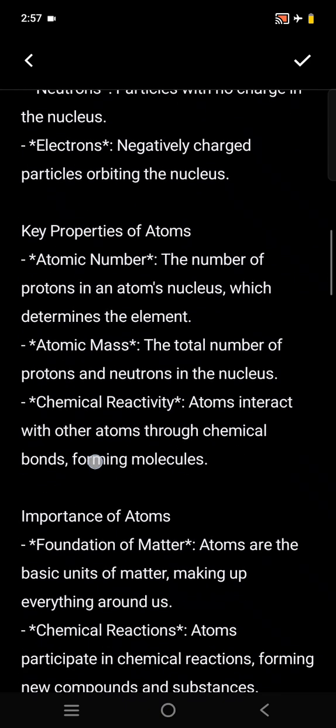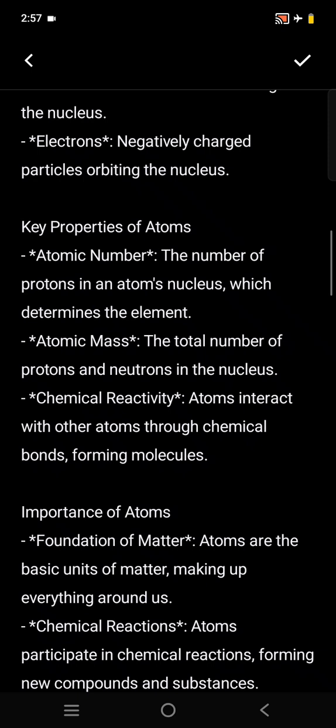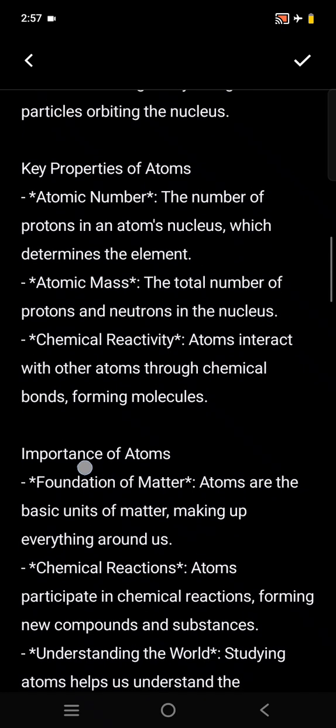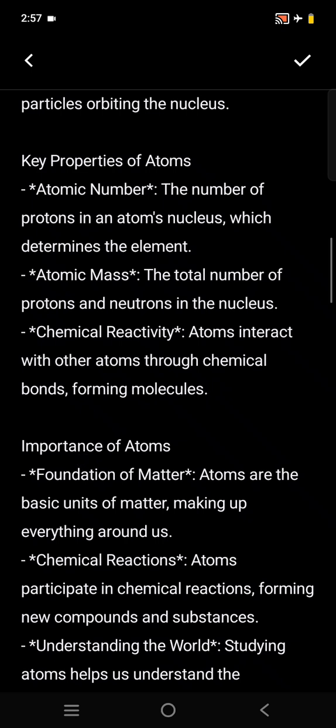What are its key properties? First, atomic number. Atomic number is represented by the symbol Z. It is equal to the proton number. How many protons are present in the nucleus of an atom is called its atomic number. Next, atomic mass. Atomic mass is represented by the symbol M. It is equal to the number of protons and neutrons present in an atom.